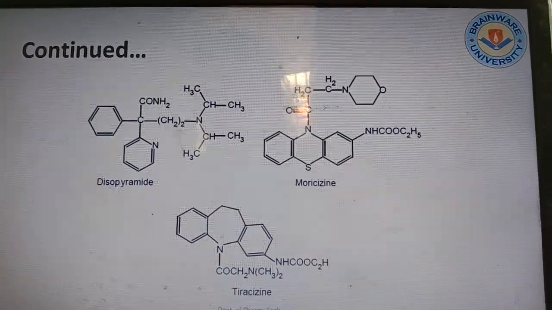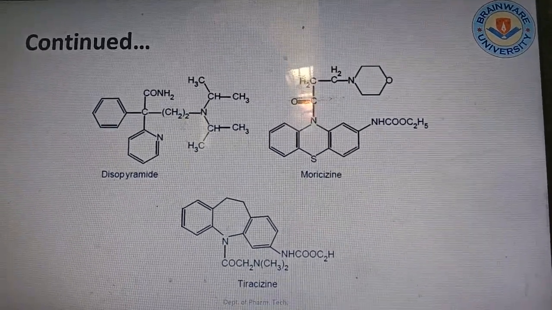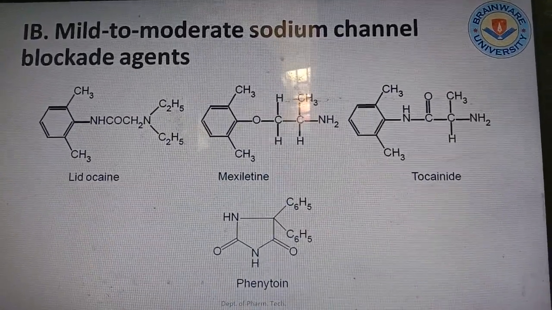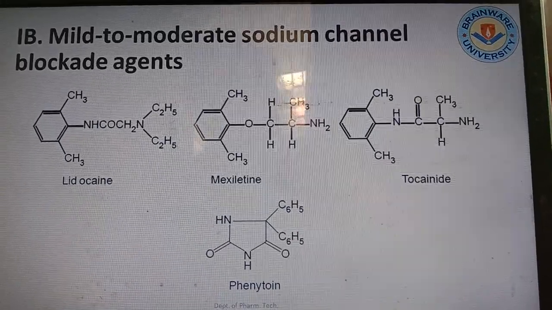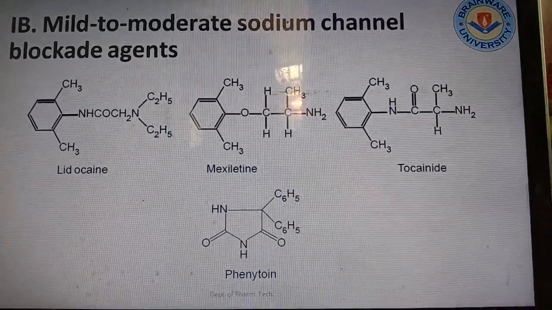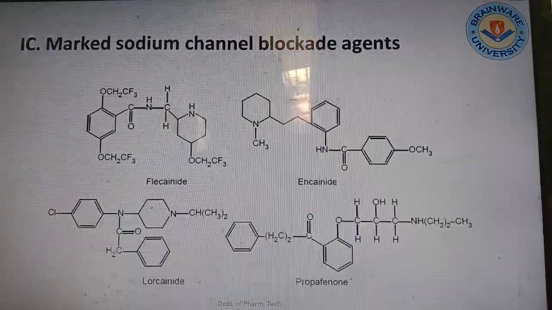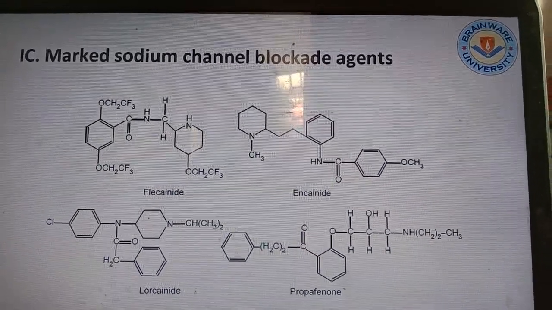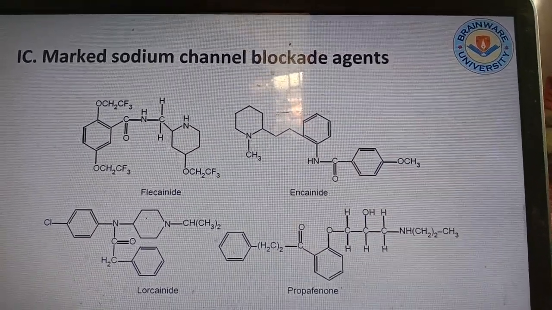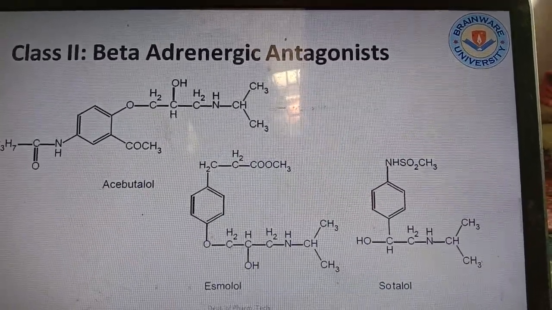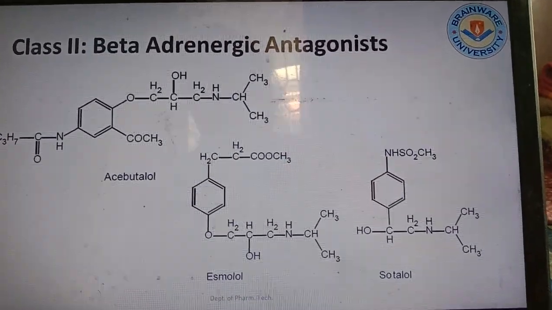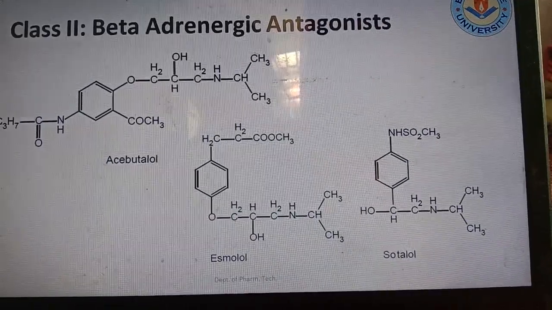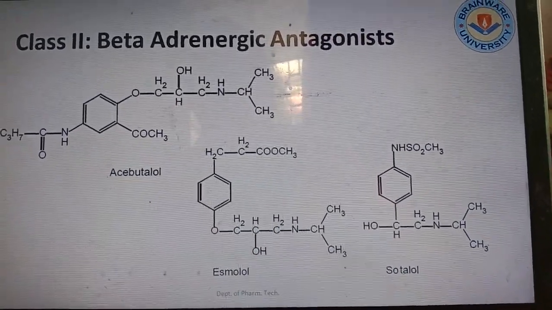Another drug, disopyramide, moricizine, tocainide. Mild to moderate sodium channel blocking agents are like this: lidocaine, mexiletine, tocainide, phenytoin. There are marked sodium channel blockade agents like flecainide, encainide, lorcainide, propafenone. Now some of the beta adrenergic drugs are there: acebutolol, esmolol, sotalol, where a hydroxy group is present.